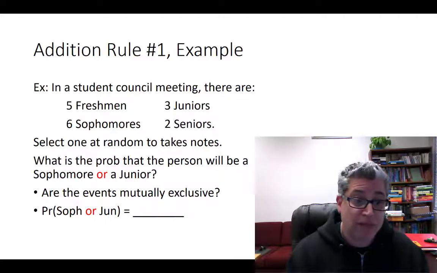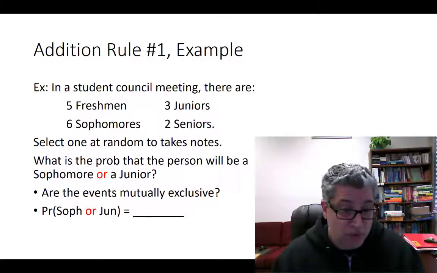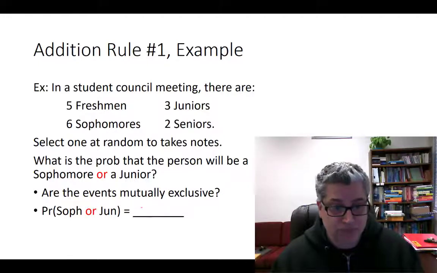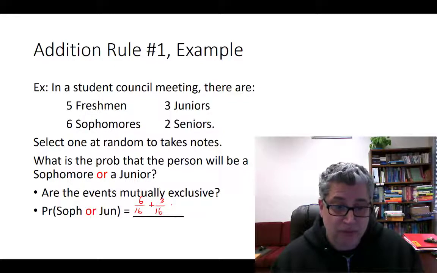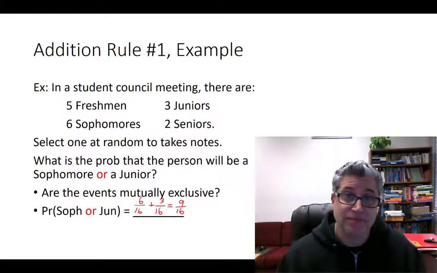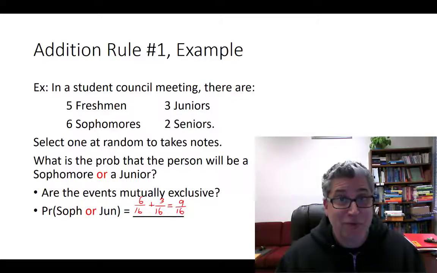So what's the probability that you'd pick a sophomore or a junior? Let's use our addition rule. We've got 6 sophomores out of 16 people, and we've got 3 juniors out of 16 people. So the probability of sophomore or junior is 9/16. Straightforward.